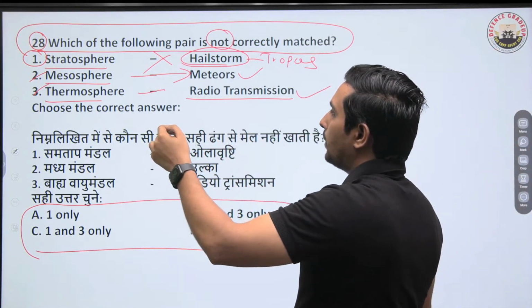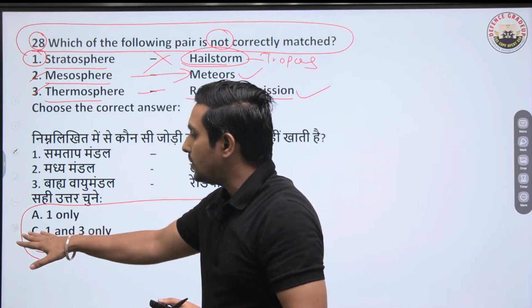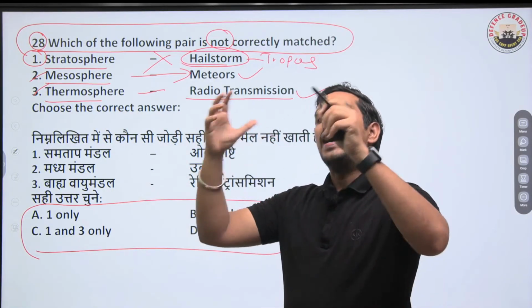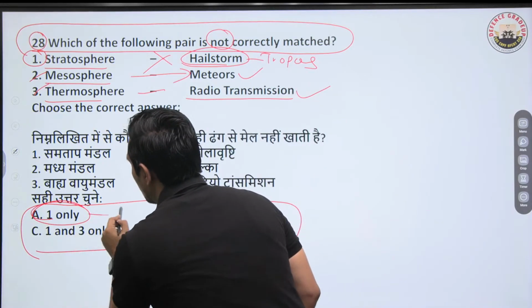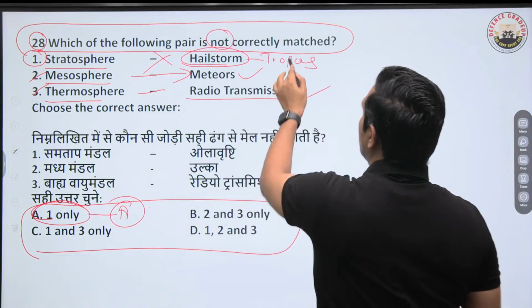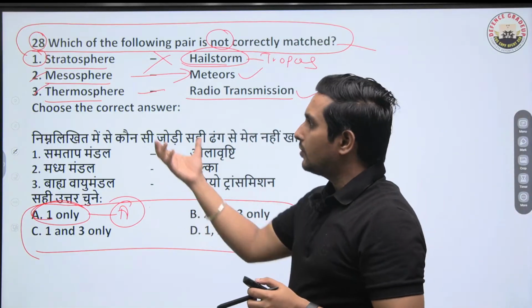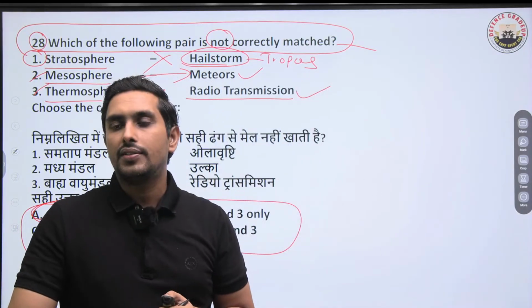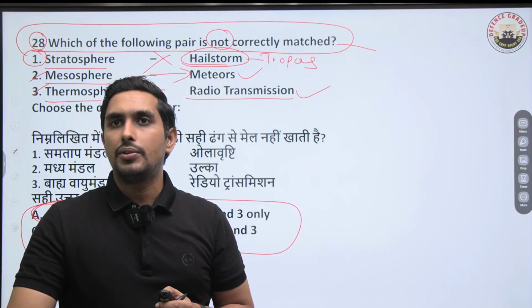Now let me tell you one thing very carefully. Some people will argue that it has to be C. Why? Because of the thermosphere. But let me tell you one thing. Thermosphere and ionosphere I am considering as one only for this question. So that's why it has to be A, which is the right answer. Why? Because we have to pick the incorrectly matched one. So it has to be A, not C. I have told you the reason, because the ionosphere is in the thermosphere only. So that's why we have to pick this as the right answer. Okay, ji. I hope this point is 100% clear to you guys. You shouldn't be having any doubt.